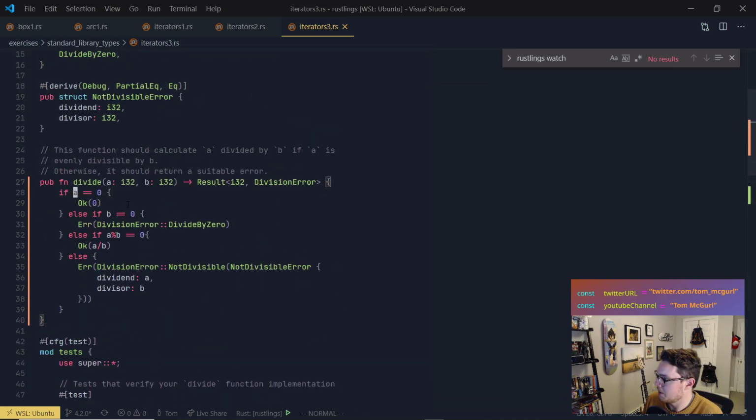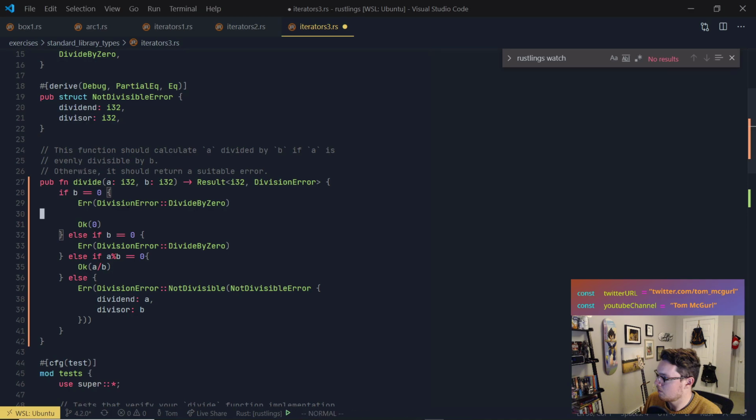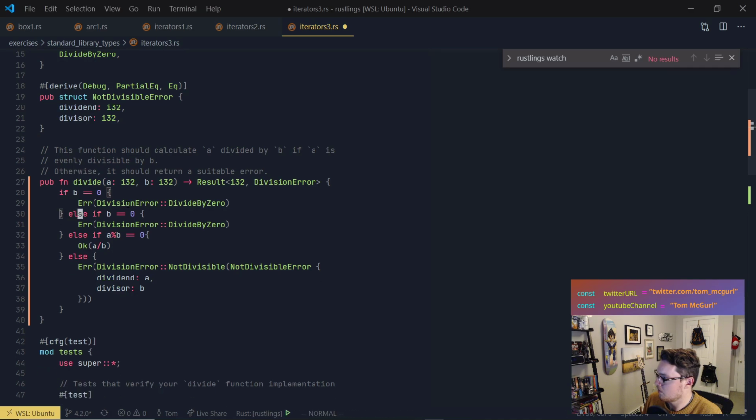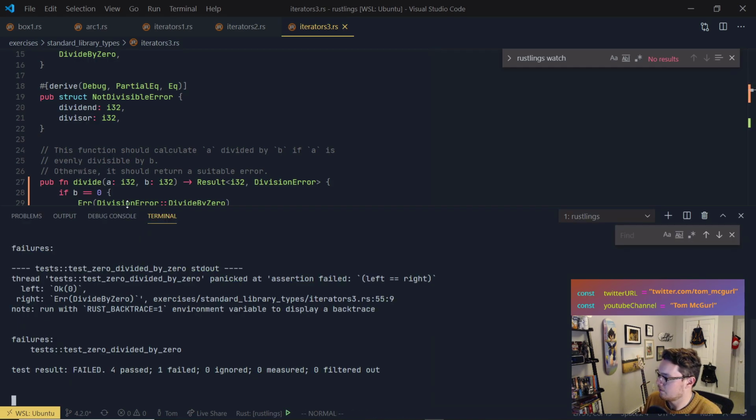So we'll do if b equals 0. If a equals 0, whoa, we'll do 0. Save that.